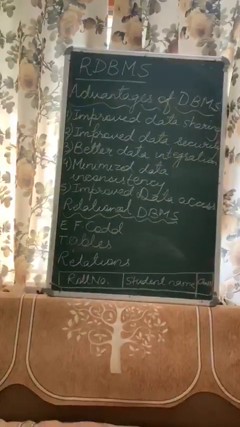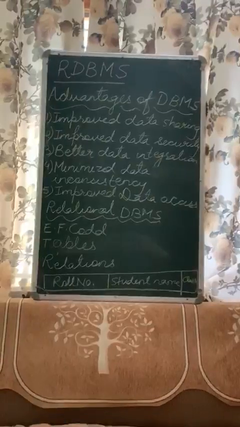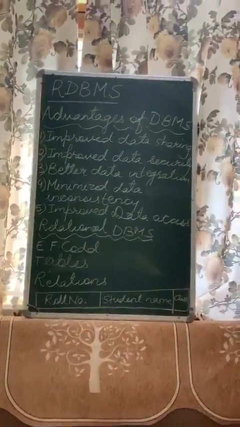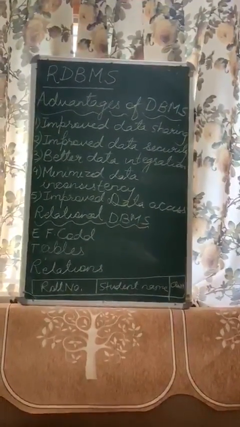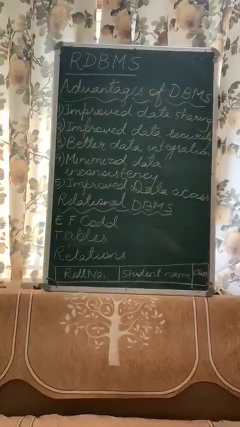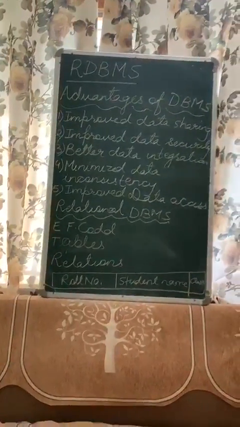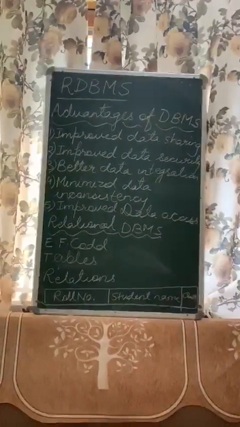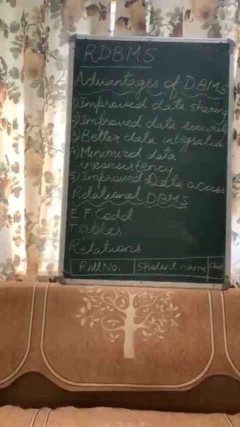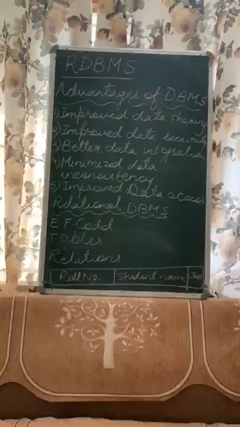Now, in one table, suppose there is student's roll number, date of birth, class. In the other table, you have student's roll number along with the marks. So, in RDBMS, always the data is stored in the form of tables, and relation means that the tables are connected to each other. For example, roll number.